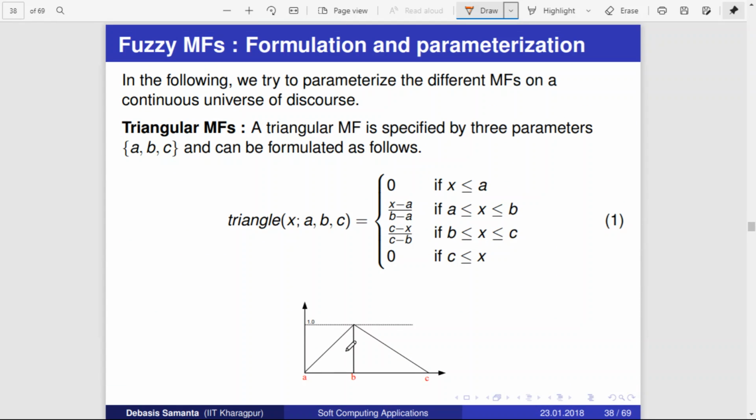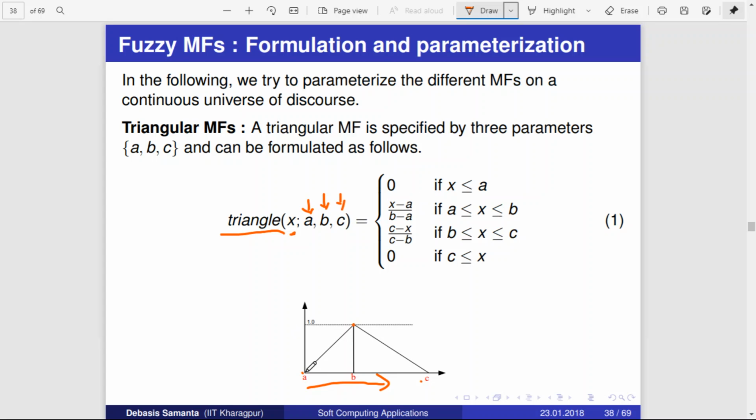A triangular membership function, as we have already discussed, looks something like this, and it can be represented mathematically as triangle of x, a, b, c, where x represents this point, whatever value x takes. It uses three parameters: a, b and c. B is the center point of the triangle, a is this point and c is this point. So triangle of x, a, b, c can be given like this.